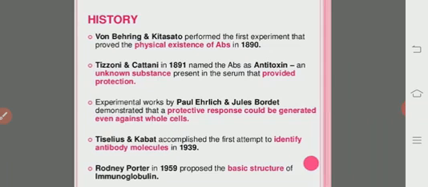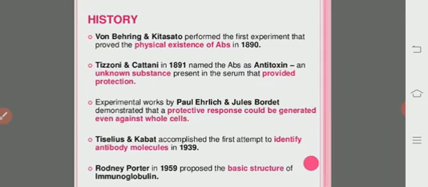Von Behring and Kitasato performed the first experiment that proved the physical existence of antibodies in the year 1890. Later on, many advances were made by various scientists.